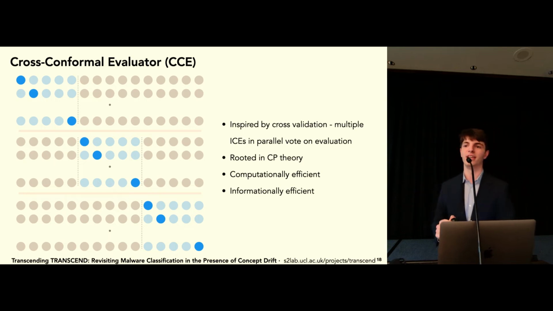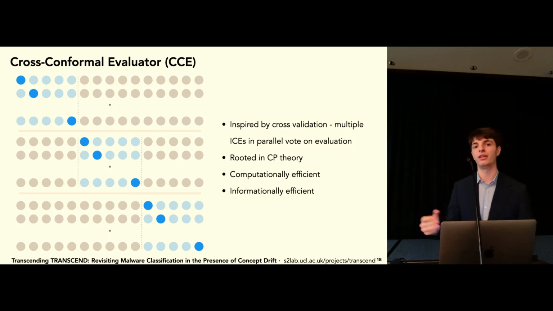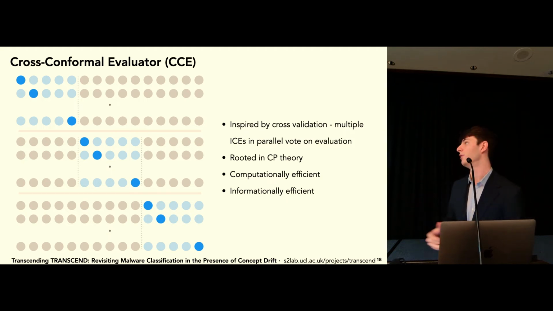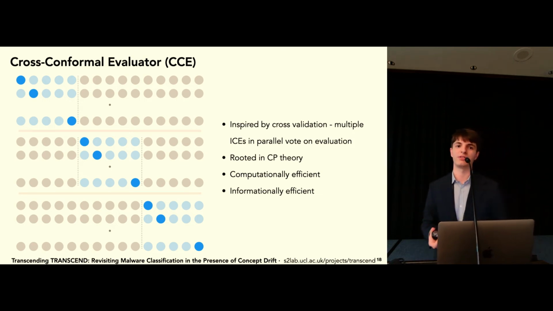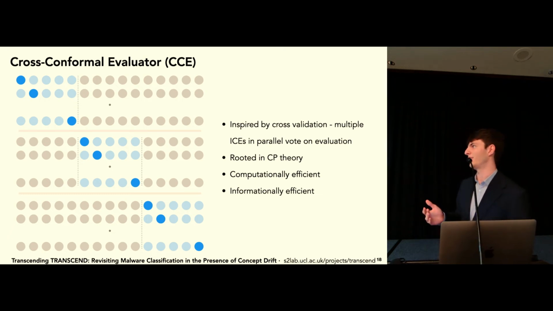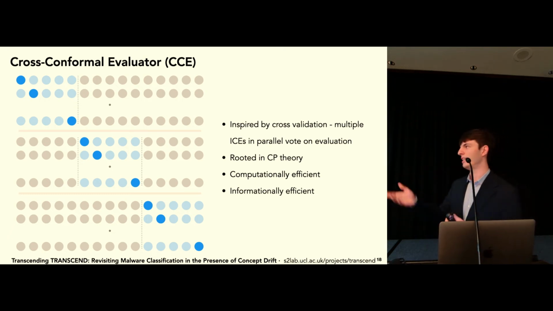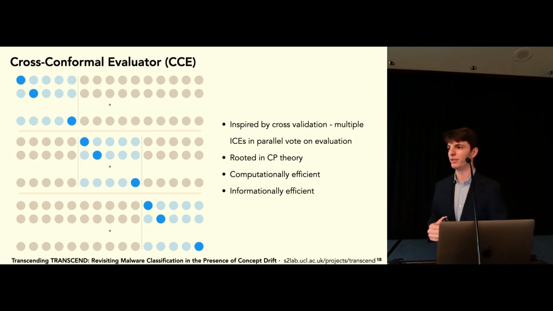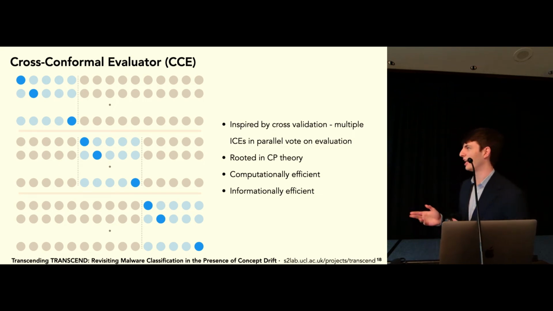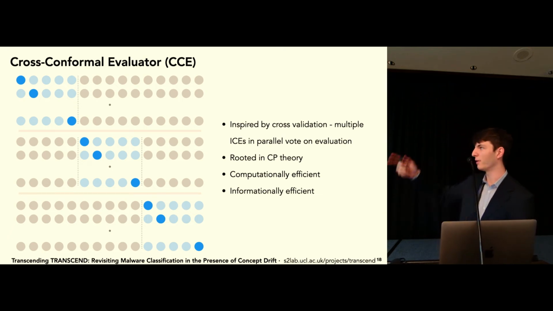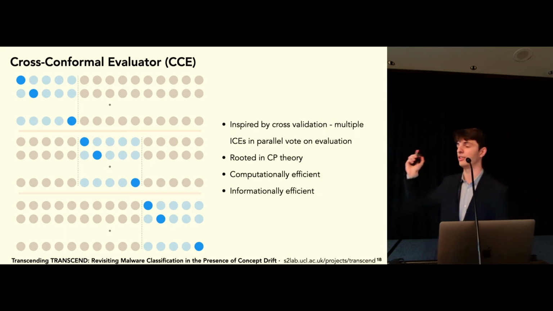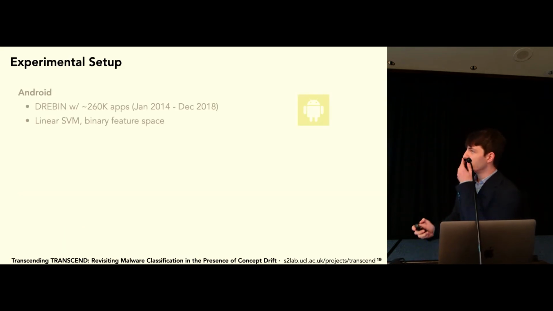You can think of this as having an ensemble of inductive conform evaluators acting in parallel, and they act over some kind of majority voting. So this is rooted in CP theory, so it's a statistically sound approach, and it's computationally more efficient than transductive conform evaluation. Obviously, this is less efficient than inductive conform evaluation, but it's trivially parallelizable, so if you have the resources, it would take the same amount of time in practice. And the advantage is that we gain the informational efficiency back as we can now compute statistical support over the entire training data set. So here's the experimental setup.